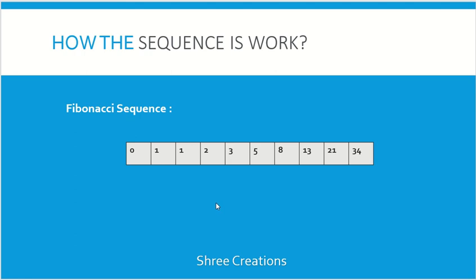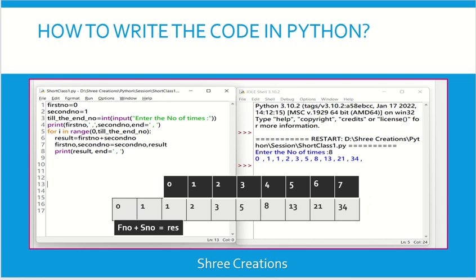How to write the program using Python code? This type of sequence output is what we need. How to write the code using Python language? We'll see the program here. See, I have the source code on the left side and the output on the right side. So, first we will see the code.